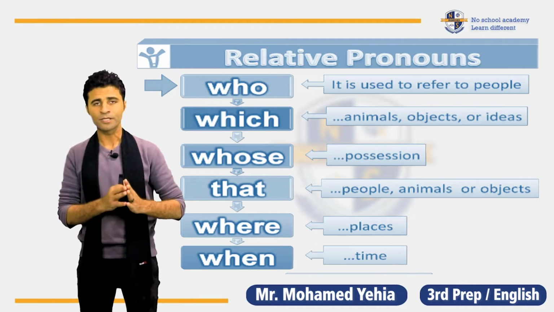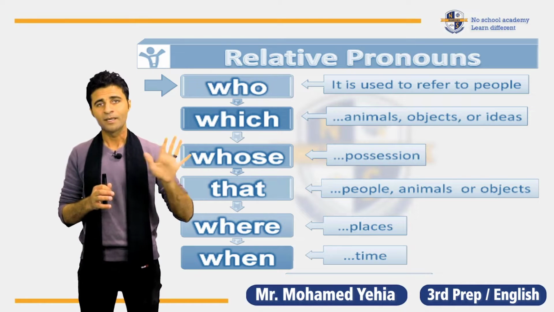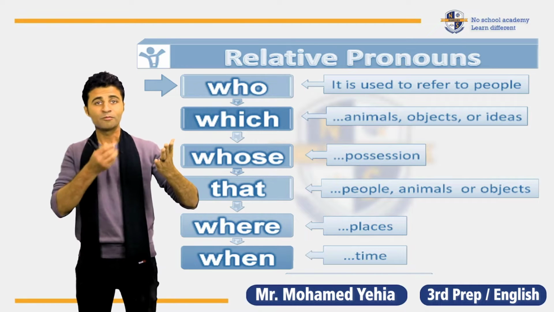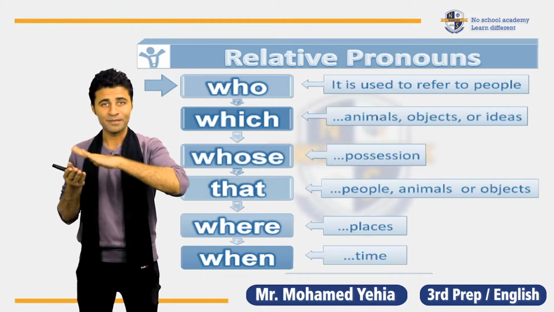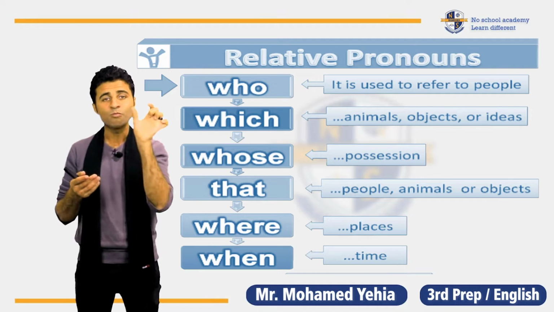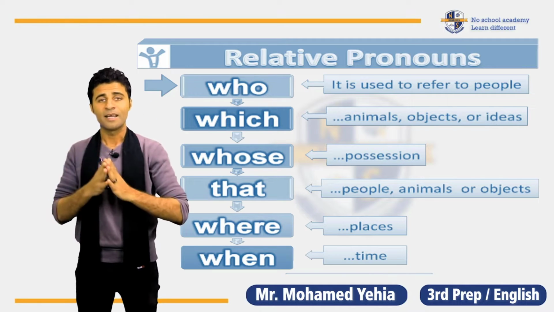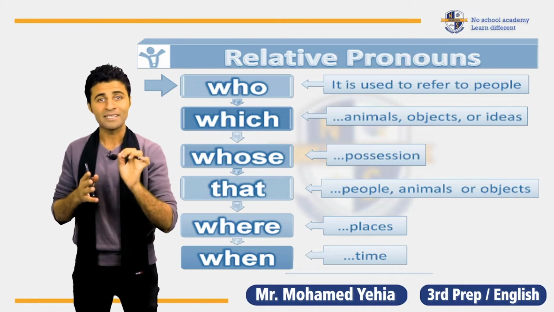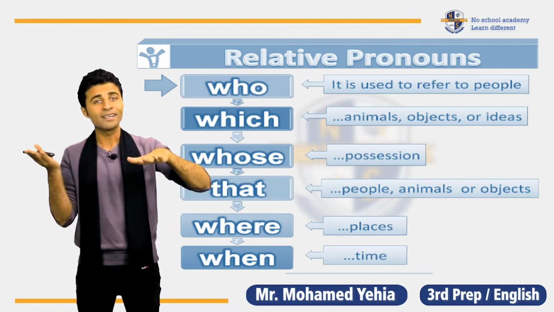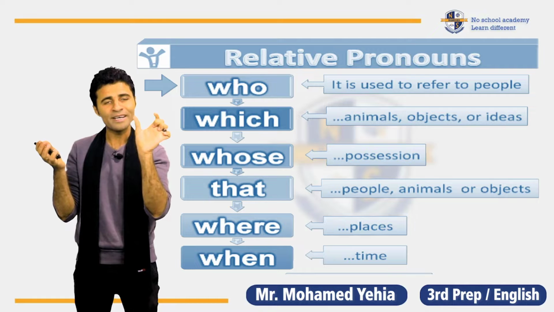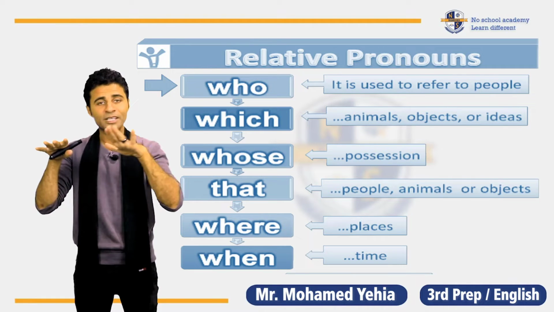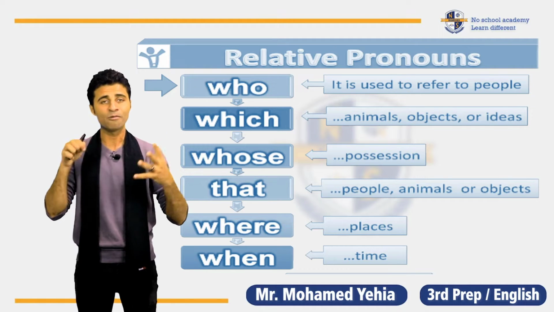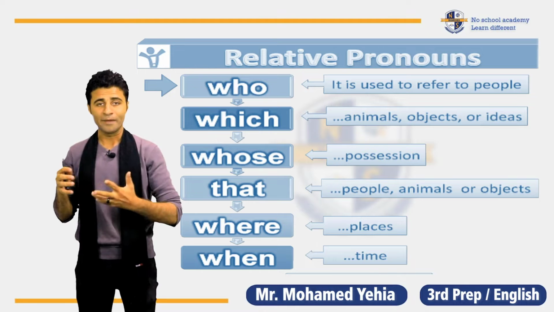Now let's see which. When I tell you something, for example, this is a movie, this is my favorite movie. This is the movie which I like the most because it's my favorite movie. Yesterday I went to the zoo and I saw the animals, the lions, which I like the most. So this is how to connect the two sentences together using which. It can connect something that refers to an animal or an object or an idea.